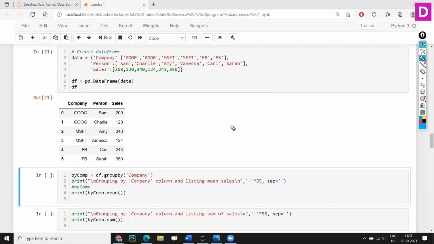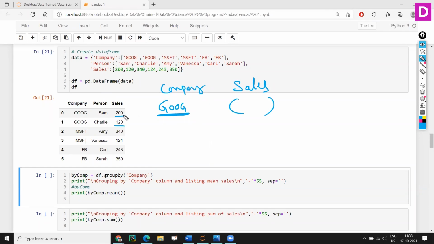Now, suppose I keep Google. This is the company and this is the sales. When I group it, Google will show only once. So what could the sales be here? Should I take 200 or 120? That is the question.